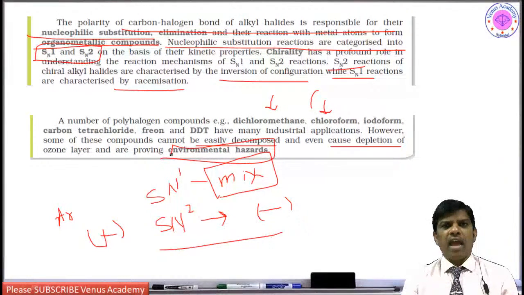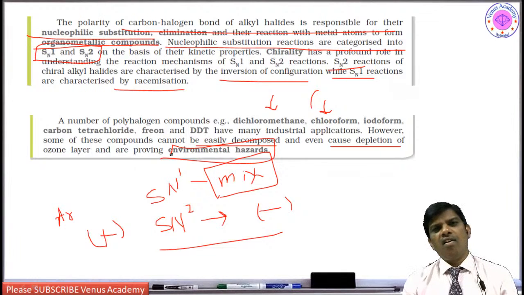Yes, students, so this is how aliphatic halo compounds, or haloalkanes and haloarenes, are going to be very important compounds with respect to your board exams, annual exams and all entrance exams.